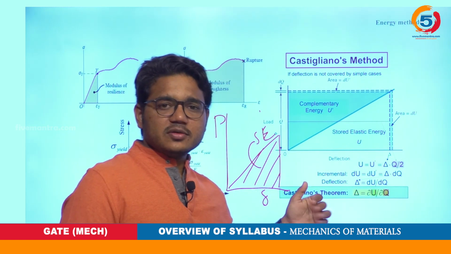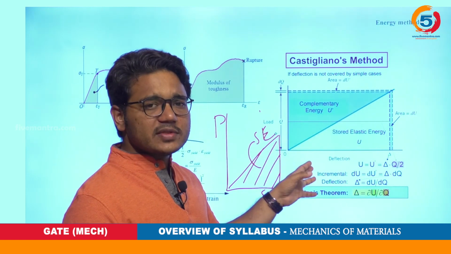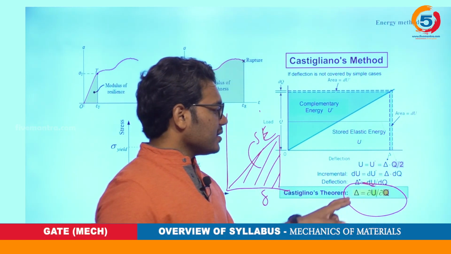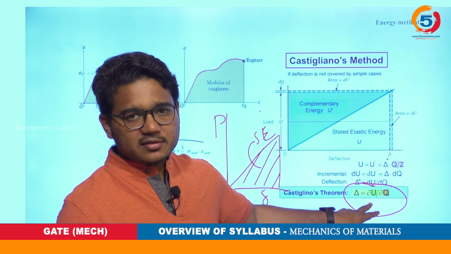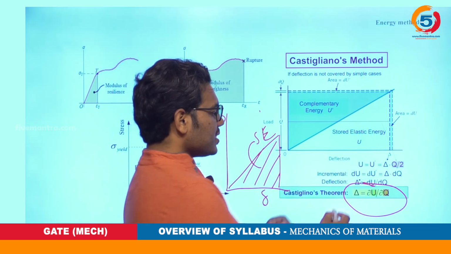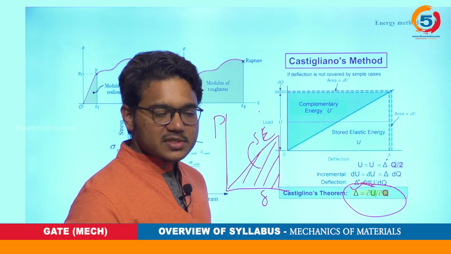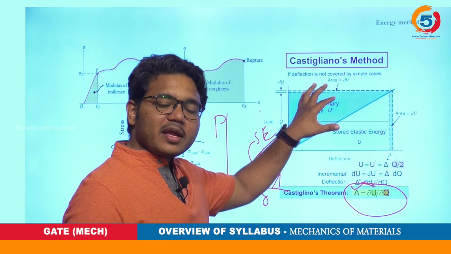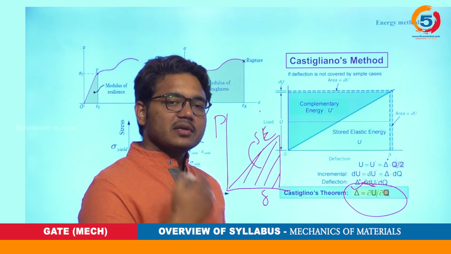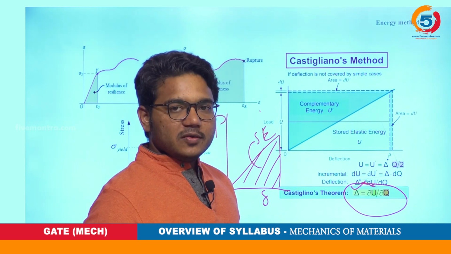The topic is energy methods, and in this we will be studying the method called Castigliano's method. The key point in Castigliano's method is that we will be calculating the deflection based on the load deflection curve. As I told you previously while discussing deflection of beams, deflection can also be calculated using an energy method, that is Castigliano's method. We will see it when we have more discussion about this topic.